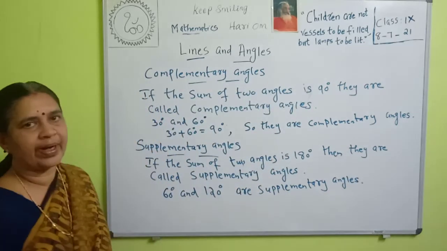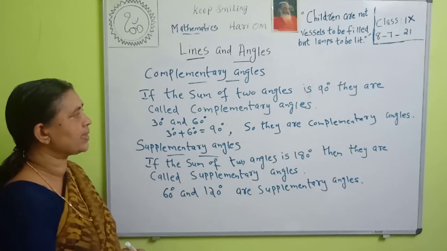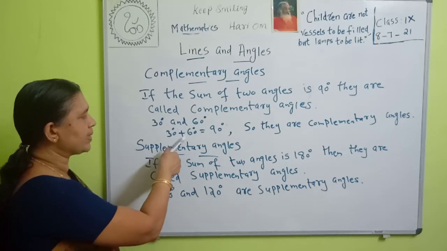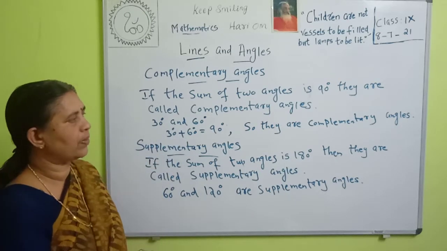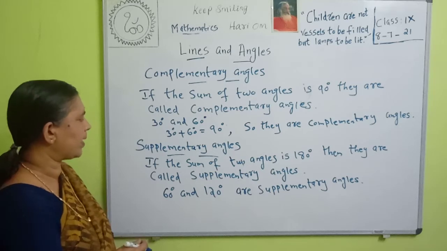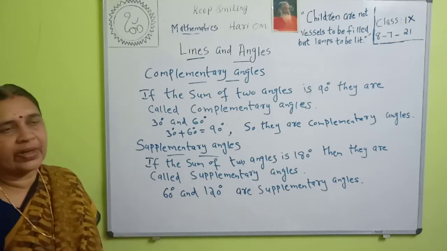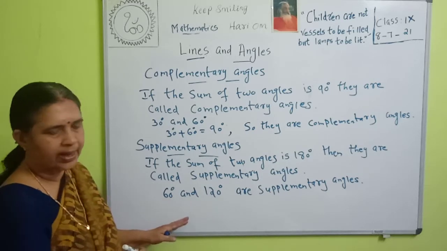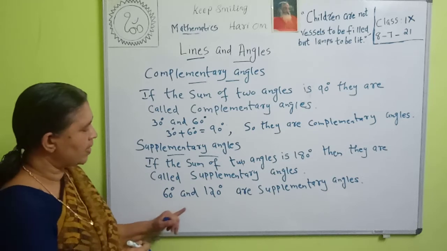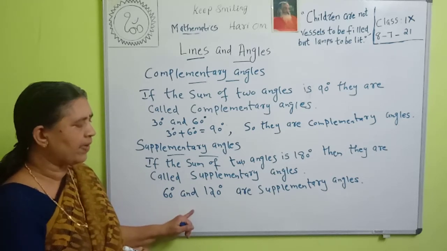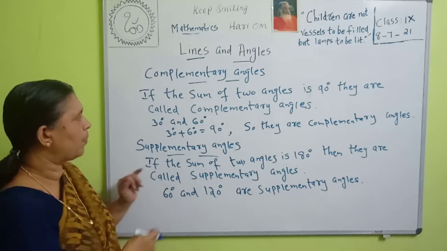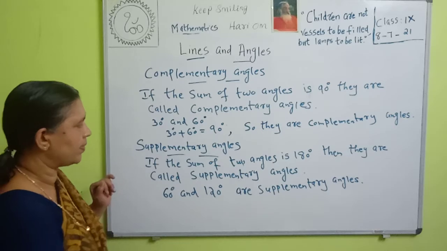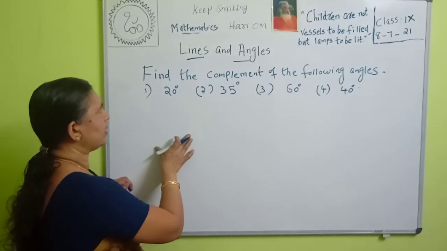So, what are complementary angles? If the sum of two angles is 90 degrees, they are called complementary angles. Example, 30 degrees and 60 degrees. 30 plus 60 is 90, so they are complementary angles. Then supplementary angles: if the sum of two angles is 180 degrees, then they are called supplementary angles. Example, 60 degrees and 120 degrees. 60 plus 120 is equal to 180, so they are supplementary angles. So complementary means sum 90 degrees. Supplementary means sum 180 degrees. Remember it. Okay.